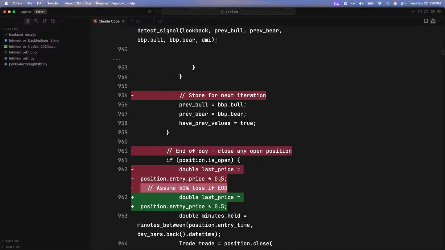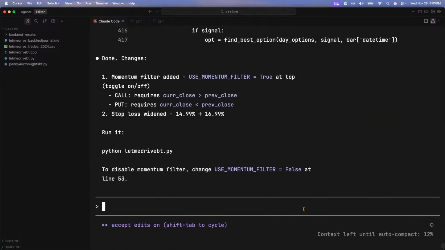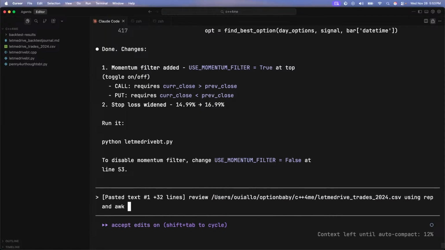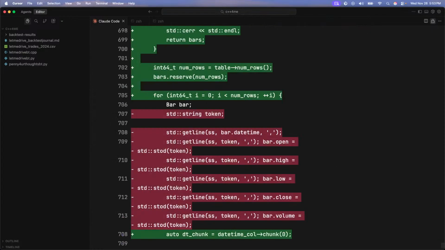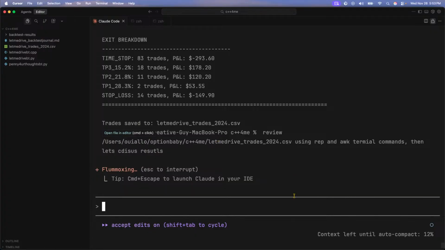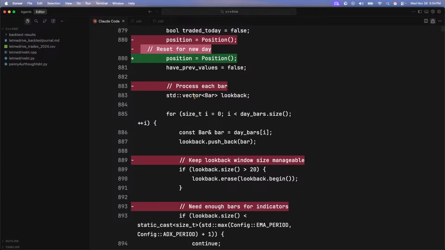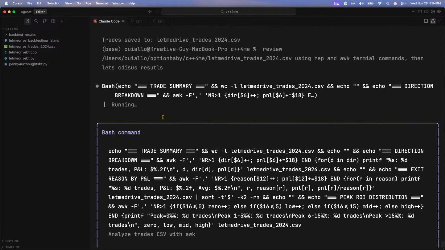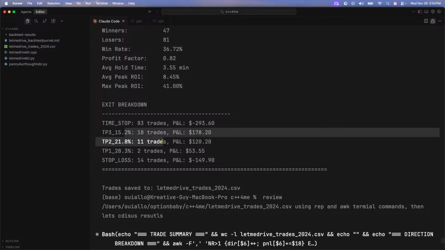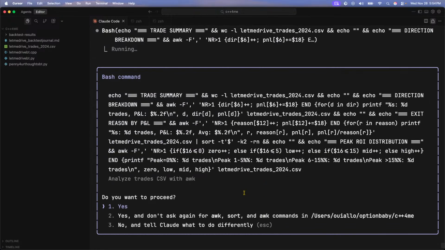So what I'm going to do, let's go back to Claude Code. Our review using grep and awk terminal commands. Then let's discuss results. All right, so time stop is still a big factor. We're losing $293 there. TP3 1811, 2 stop loss. So time stop is a big factor.